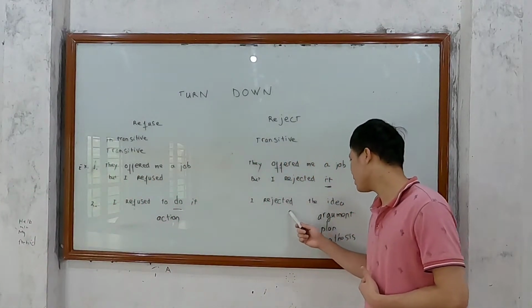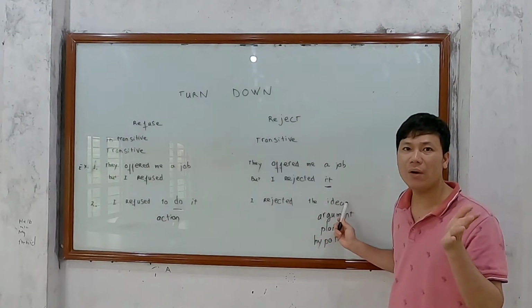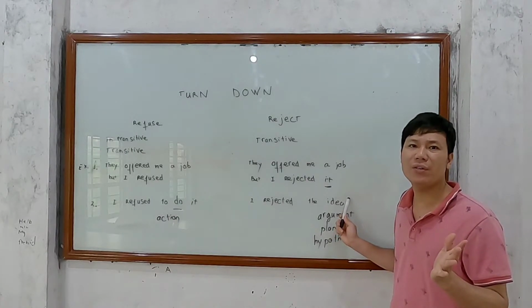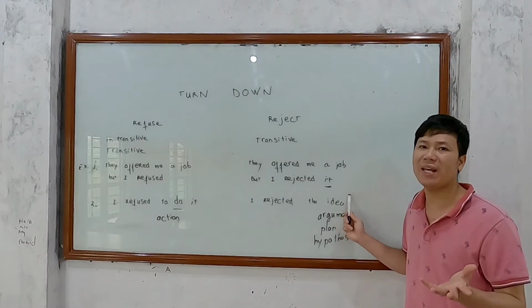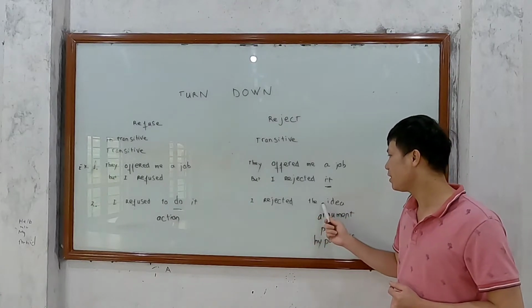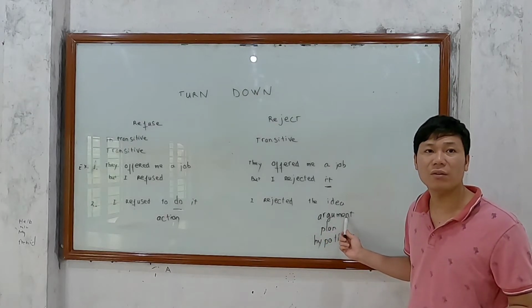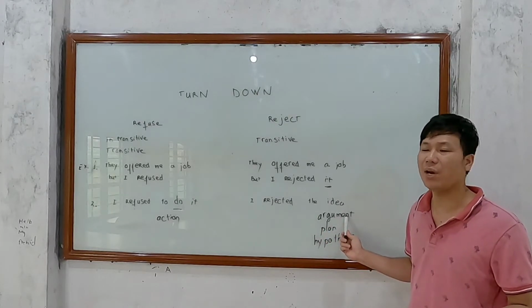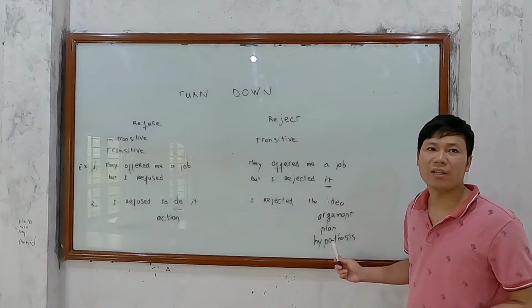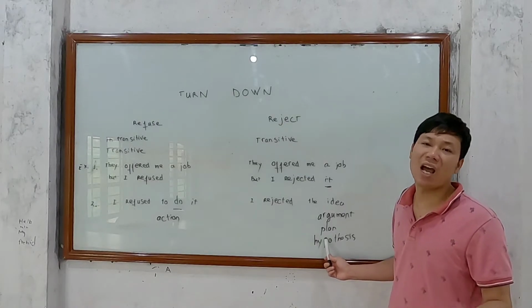But I rejected the idea. The idea, which action? Do you know? There is no clear action here. You couldn't associate the idea with any specific action because it's not so clear. I rejected the argument. The argument, which action? You don't know. I rejected the plan. I rejected the hypothesis. I rejected your speculation.